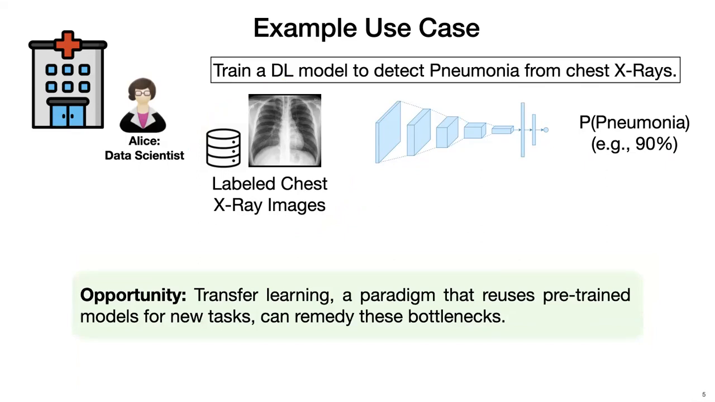Luckily, there's a paradigm called transfer learning, which can be used to remedy these bottlenecks. With transfer learning, one will reuse a pre-trained deep learning model, such as the VGG16 model trained on the ImageNet dataset, in order to train a model for their given task, instead of training a model from scratch. And by doing so, they can significantly reduce the large labeled data requirement needed to train a deep learning model.